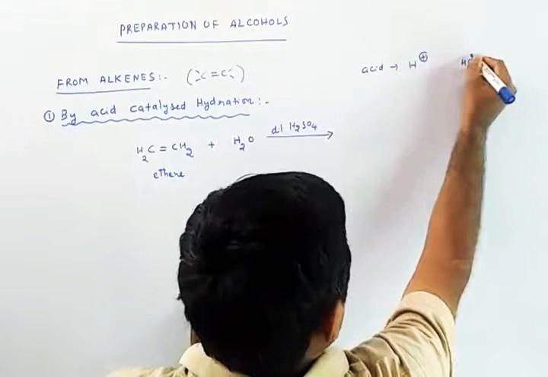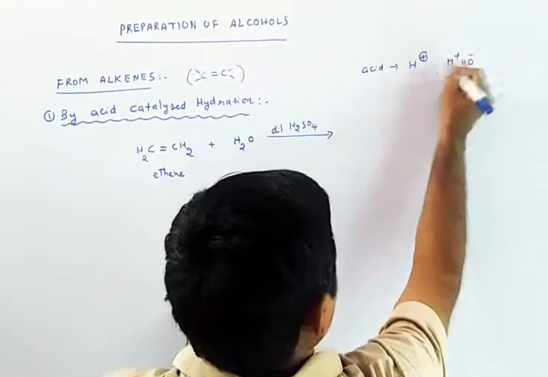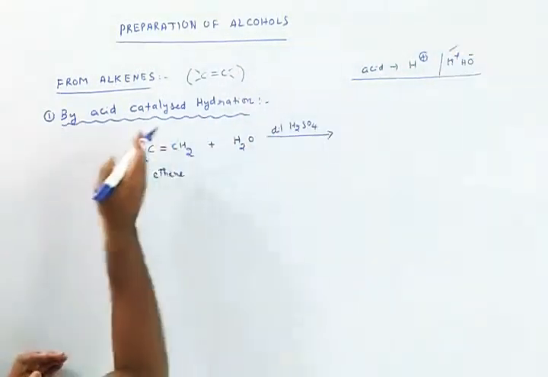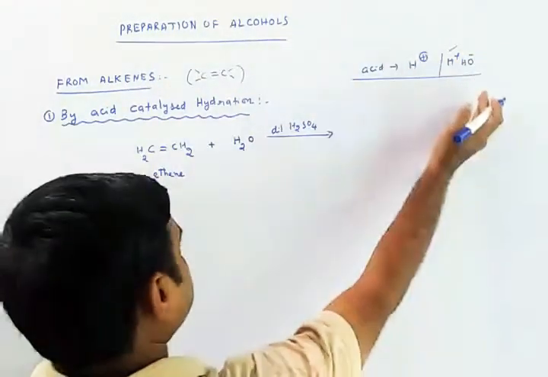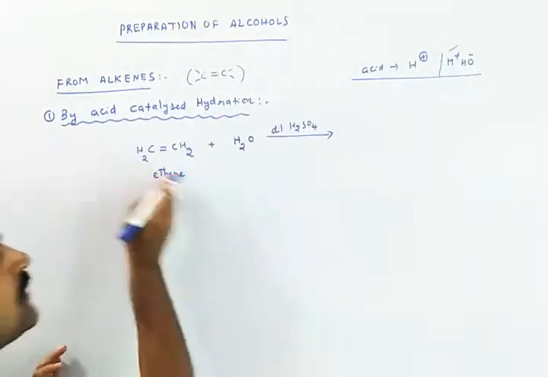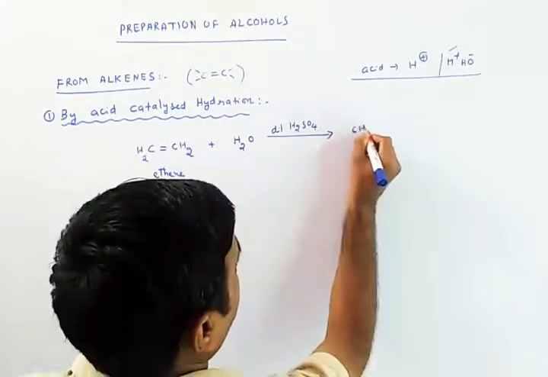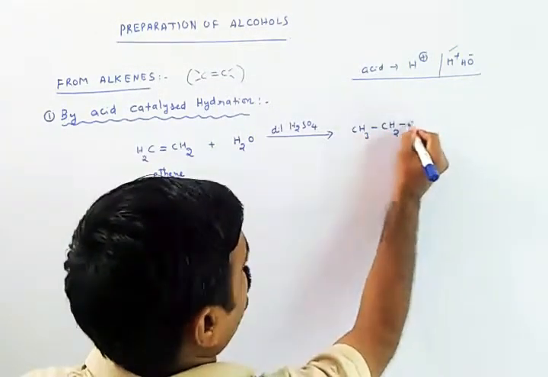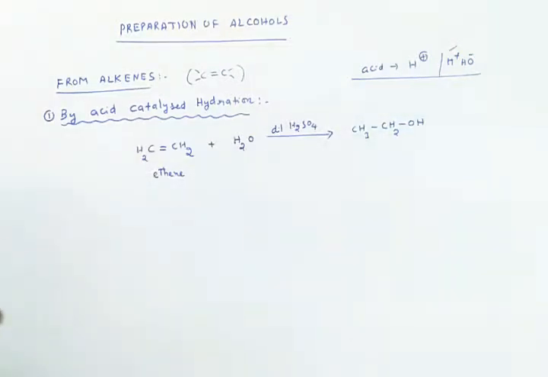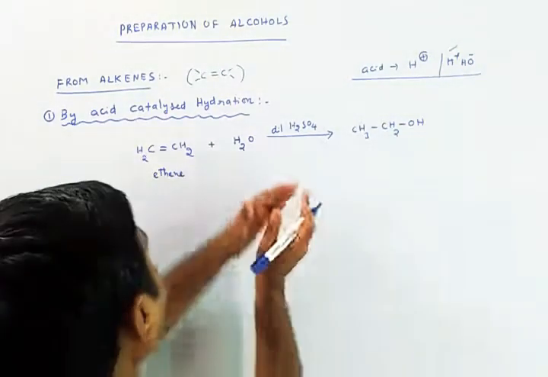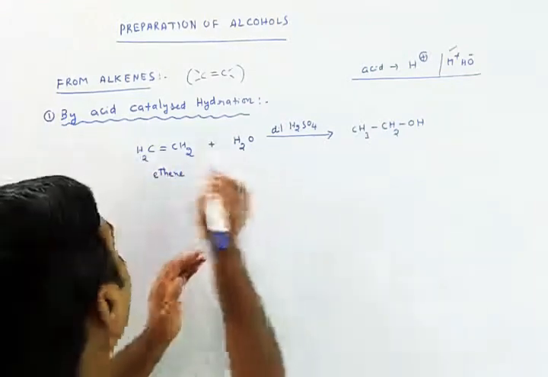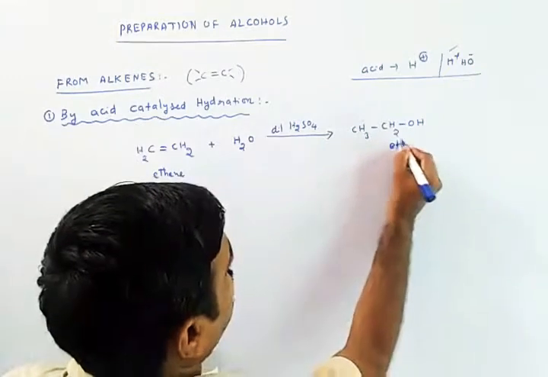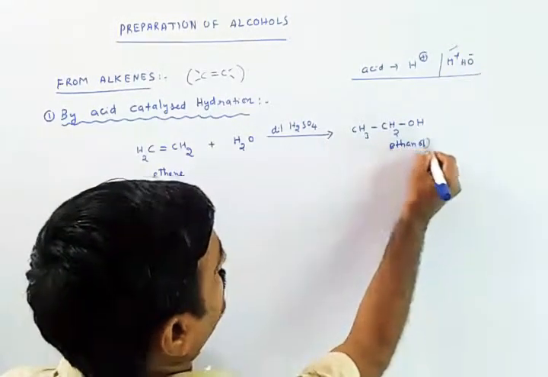So H plus ion attacks one carbon, and OH minus ion attacks the other carbon. Then what is the final product? That is CH3CH2OH, which is an alcohol. It is the most important reaction, called acid catalyzed hydration. This is ethanol.